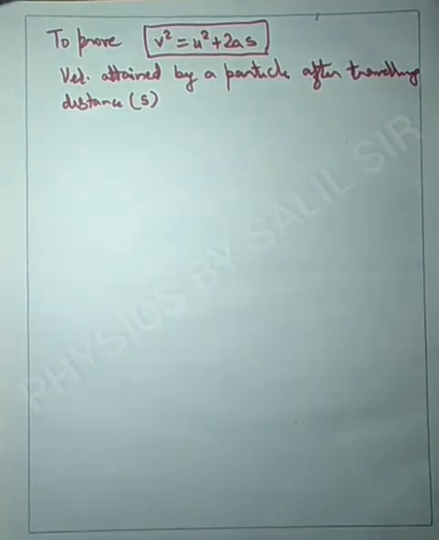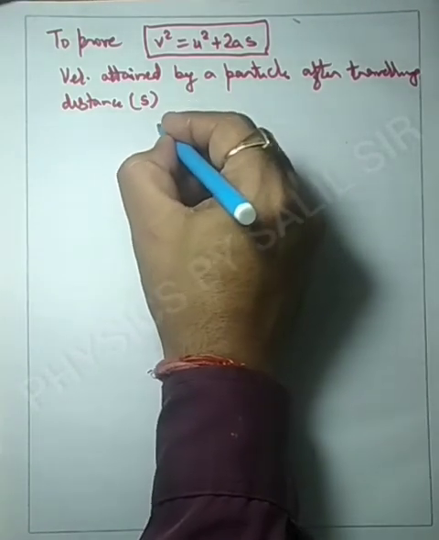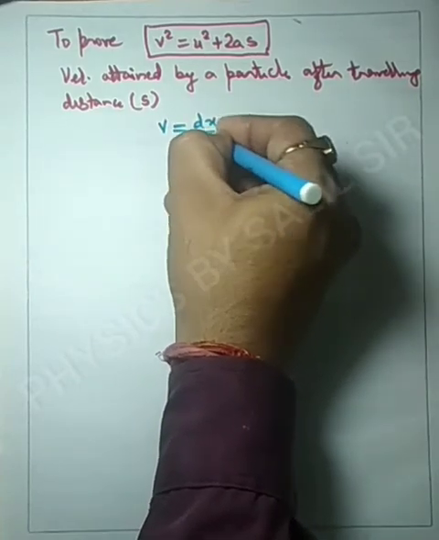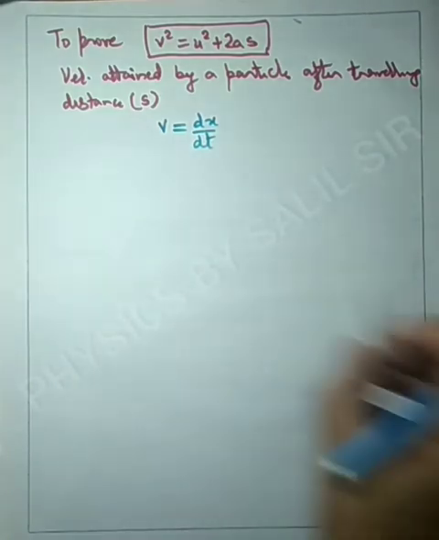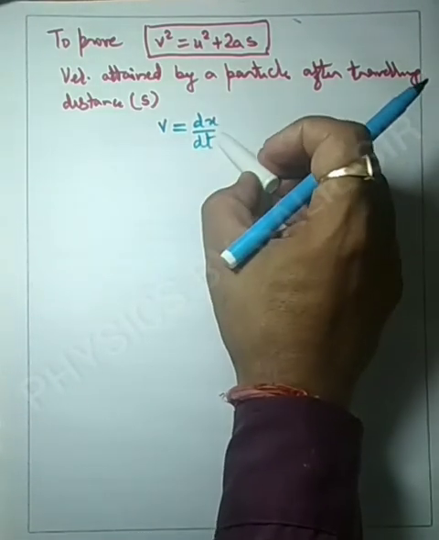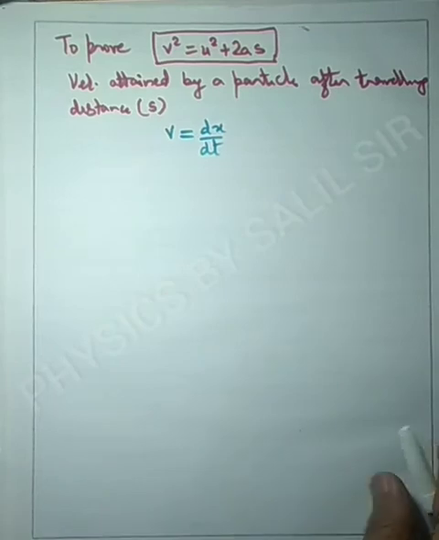This proof is based on velocity. So first of all we'll use v is equal to dx upon dt. What is velocity? Velocity is equal to rate of change of displacement. dx is displacement and dt is time. So displacement upon time, you know that it is the velocity.